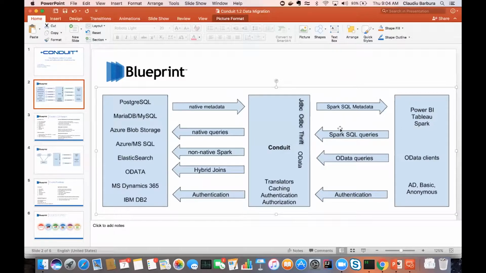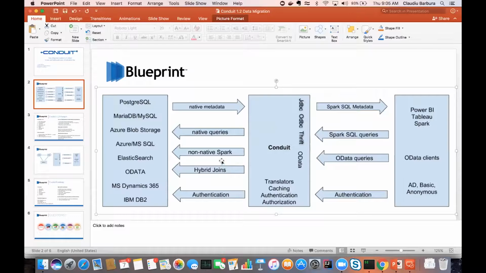That's how Conduit speaks Spark SQL. We are a Spark SQL server for Power BI, and we expose the same JDBC, ODBC, Thrift interface. We also have an OData endpoint for applications that want to build against the REST interface using standard data protocols like OData. So Conduit takes Spark SQL in, and then it generates native queries against the external systems.